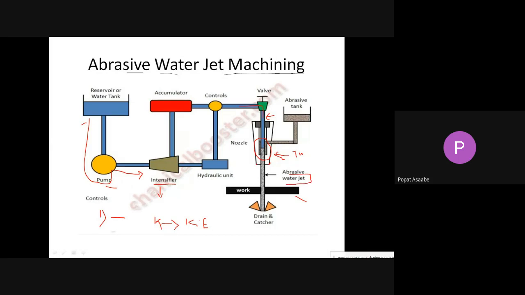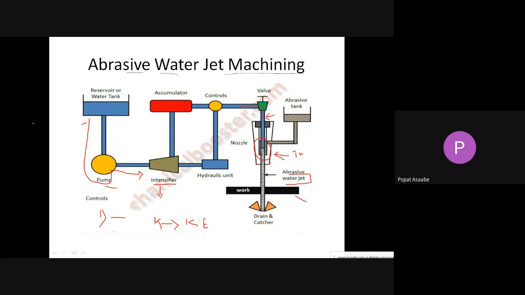Through the tip of the nozzle, the abrasives and water will be injected with high kinetic energy onto your workpiece, and because of that high kinetic energy of the abrasive and water, it will directly cut the workpiece. Okay, in this manner abrasive water machining is going to work.